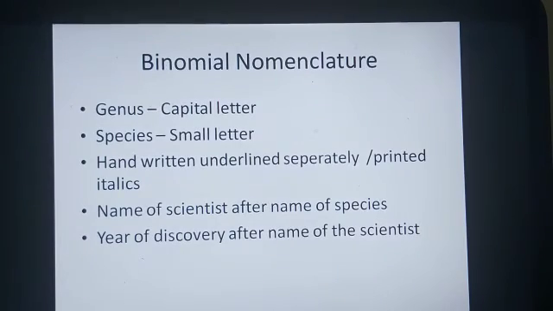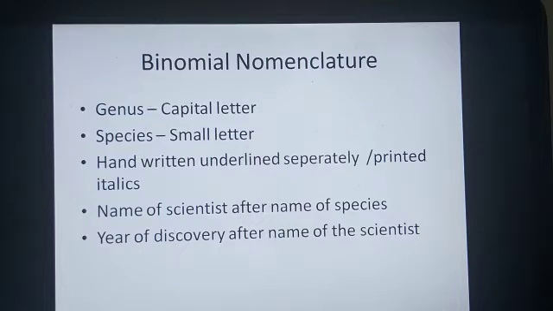Now next, let us quickly once again discuss binomial nomenclature. This is a system of naming of living organisms which was introduced by Linnaeus in the book Systema Naturae. Still we are practicing this kind of nomenclature only. According to the binomial nomenclature, there are certain rules and regulations which we have to follow when we are naming an organism with a scientific name.